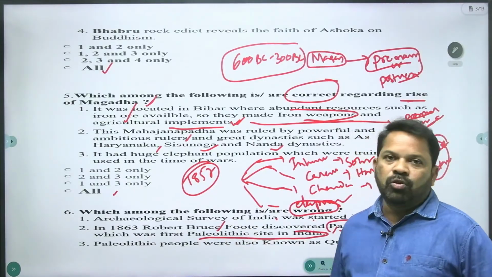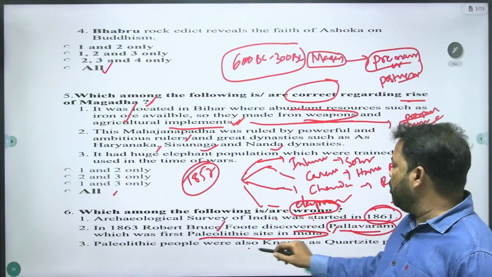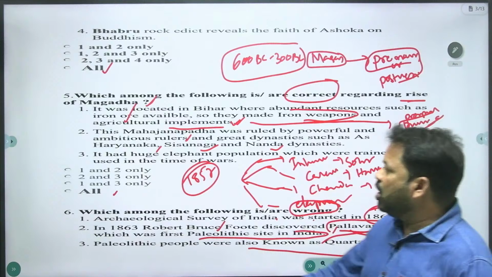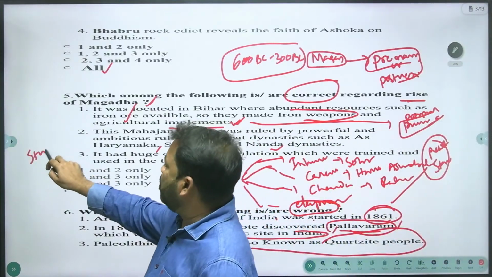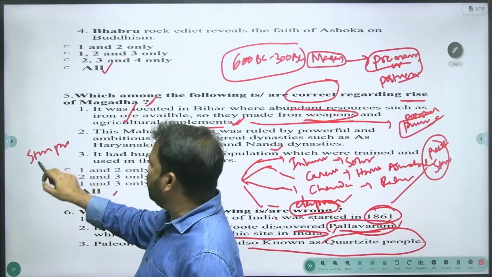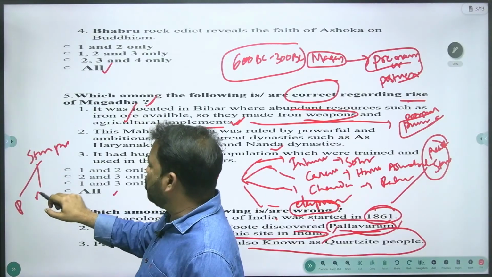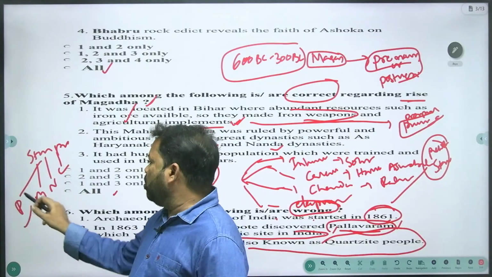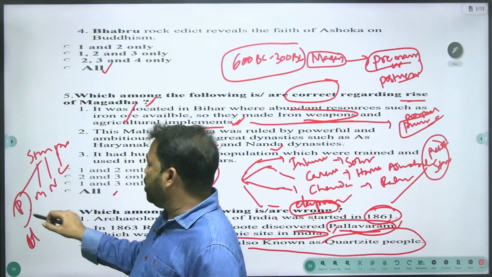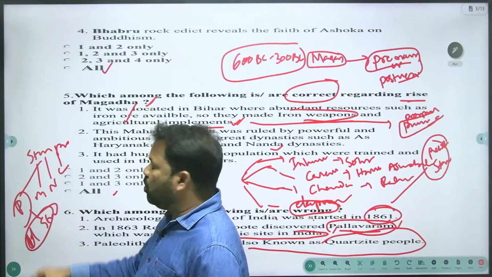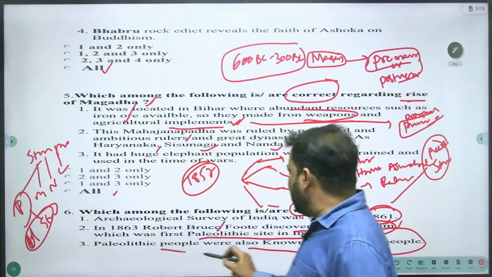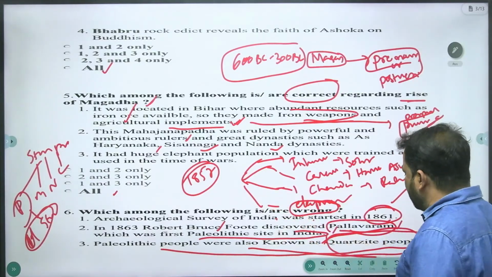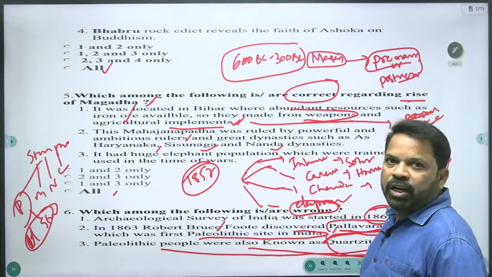Archaeologist Robert Bruce Foote. And Paleolithic people were also known as Quartzite people. You know very well, the Stone Age or prehistoric culture is divided into Paleolithic, Mesolithic, Neolithic, and Chalcolithic. Paleo means old, lithic means stone, old Stone Age. And the old Stone Age is also called Quartzite. Old Stone Age people are also called Quartzite people. This is a right statement.